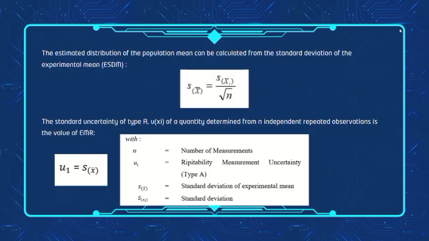The estimated distribution of the population mean can be calculated from the standard deviation of the experimental mean. The standard uncertainty of type A of a quantity determined from independent repeat observations is the value of the experimental standard deviation of the mean.